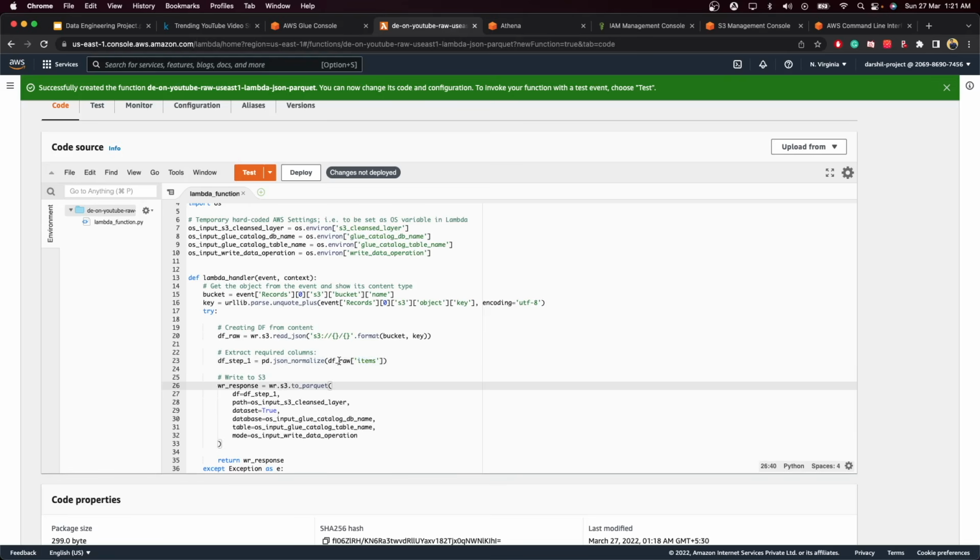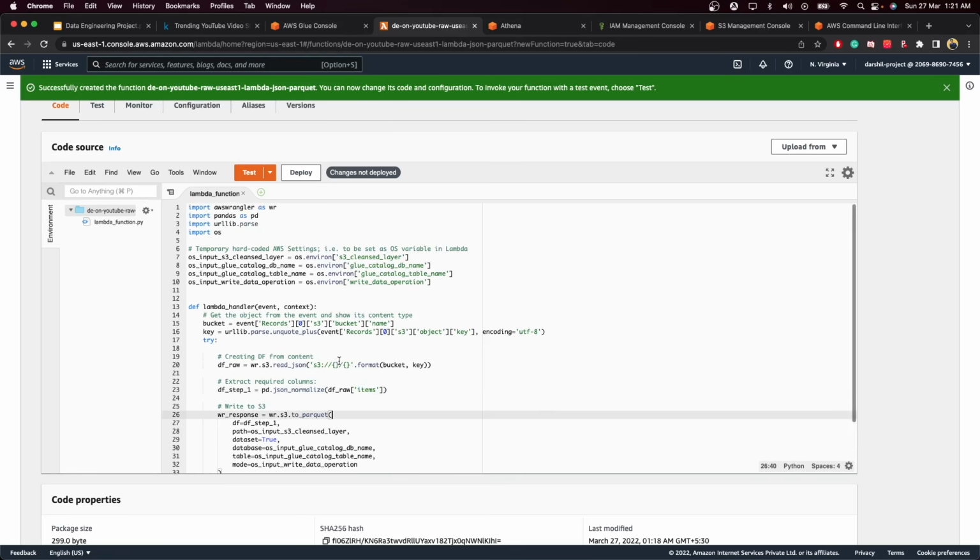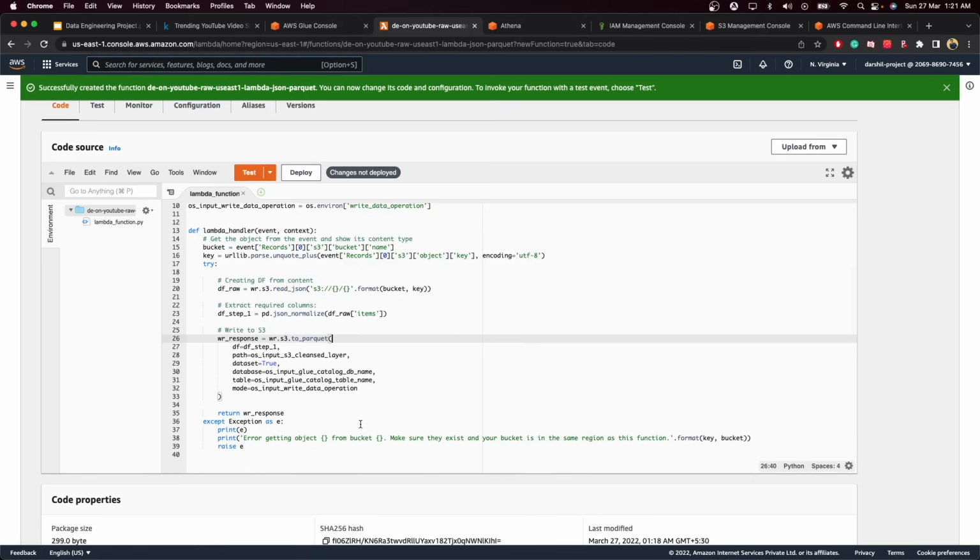If you don't understand the basics of data frames, again I suggest you learn about pandas and the basics of data processing using Python, because this is out of the scope of this particular project. This project series is for someone who understands the basics of a programming language. So just take some tutorials, watch some videos, and you will get the idea. And then we will write that particular data in Parquet format to the S3 bucket.